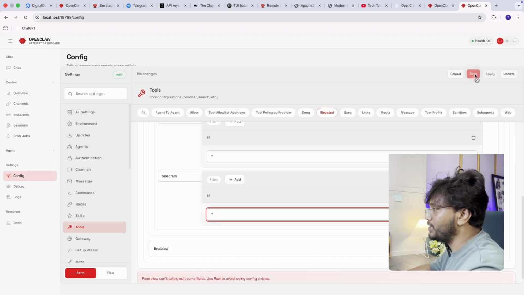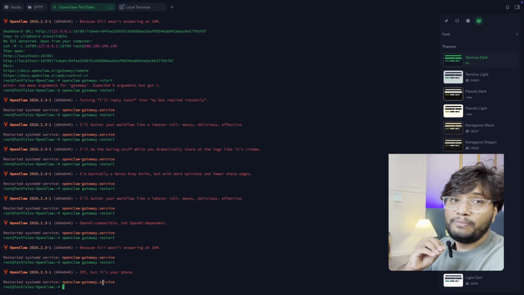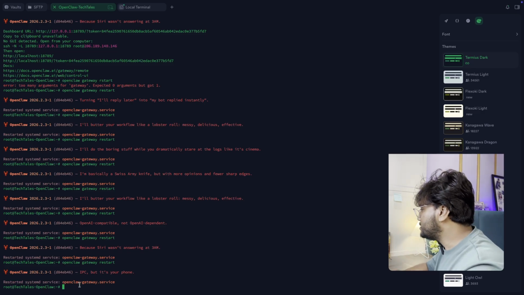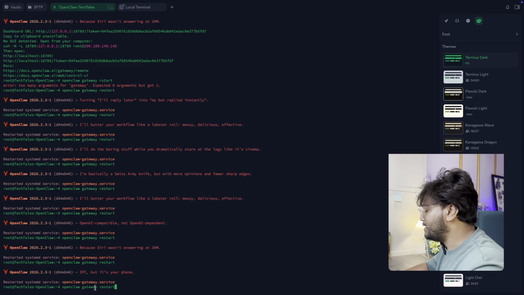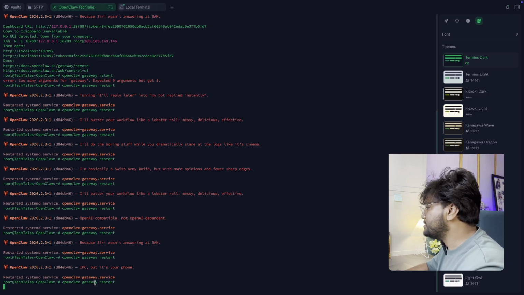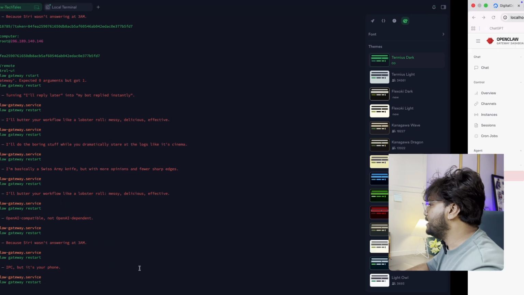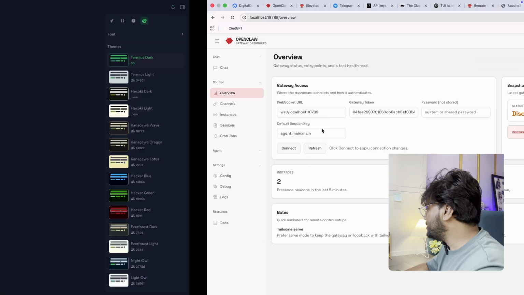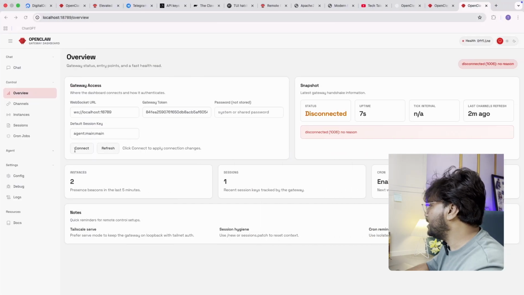Then you need to click on save or update, and make sure whenever you make any changes to the elevation or any of the configuration, you need to restart the gateway. The simple command is openclaw gateway restart. When you click here, it will be restarted, and you can see it will be disconnected for a few seconds. Once it is restarted, you need to click on connect, and here it is connected.